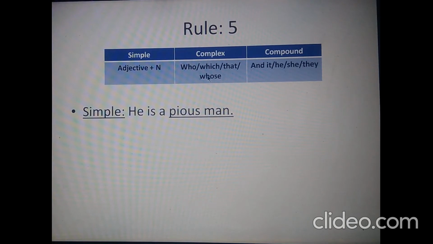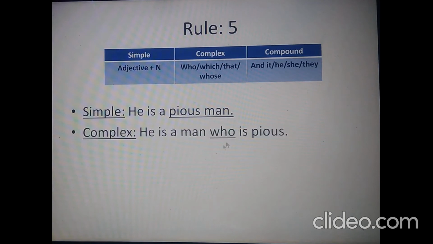In this case, this is not a conjunction, rather it will be a relative pronoun. But as we normally know them as conjunctions, I am using that term. So take out this adjective biased and use it with who, which, or that. As you see, the word man is a noun relating to humans. We need to use the word who, not which. We can use which or that in case of objects. So the complex sentence would read like this: he is a man who is biased.